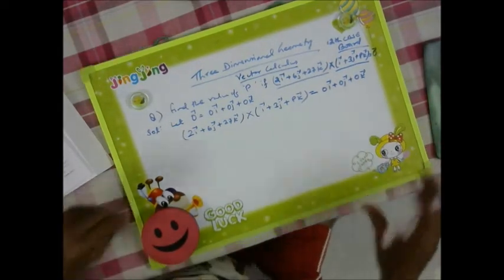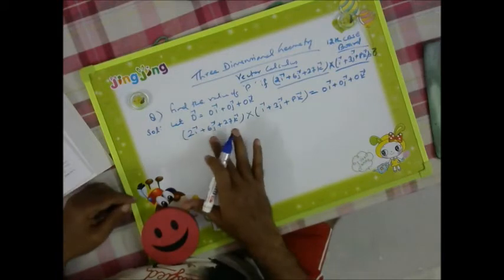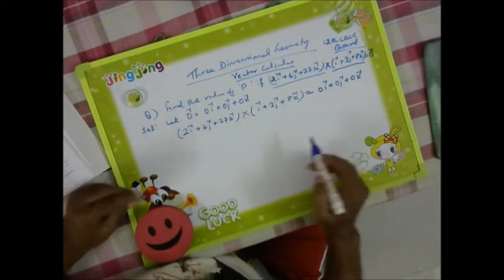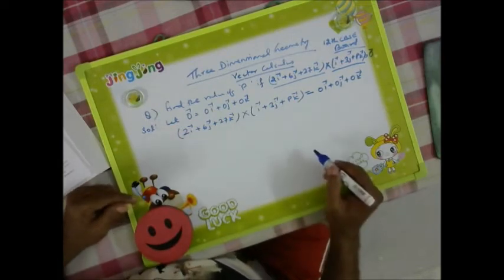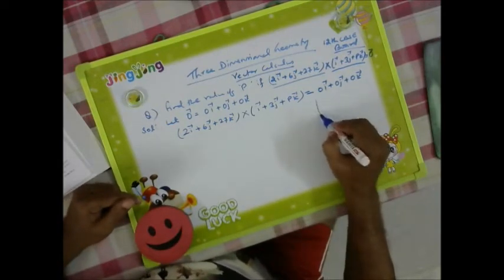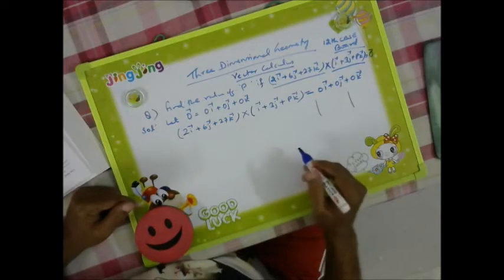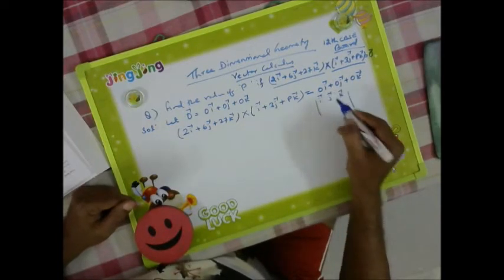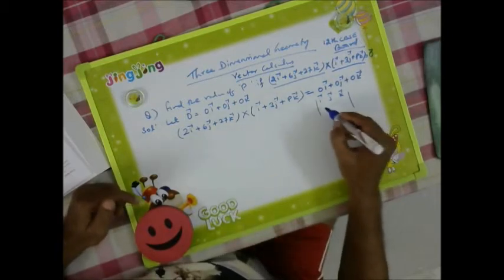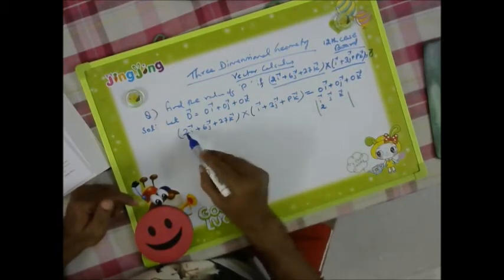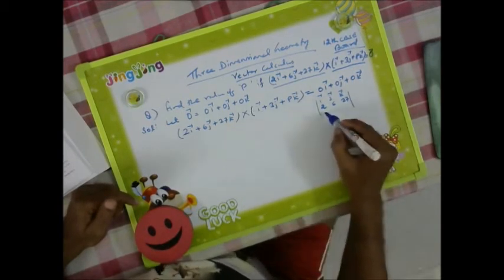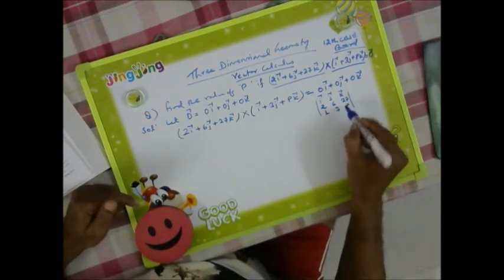Now we need to find the cross product of these two, so we'll go for finding the determinant. Using the determinant, with rows i, j, k; 2, 6, 27; and 1, 3, p, we can find its cross product.